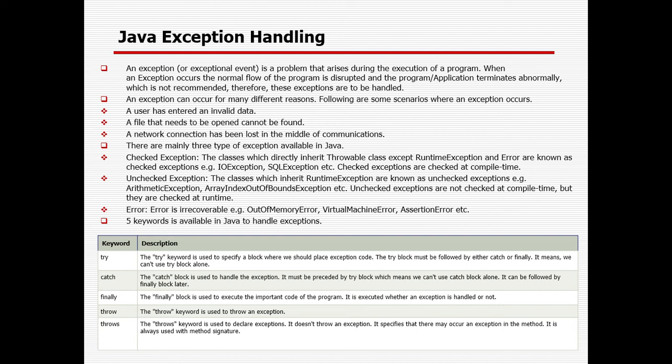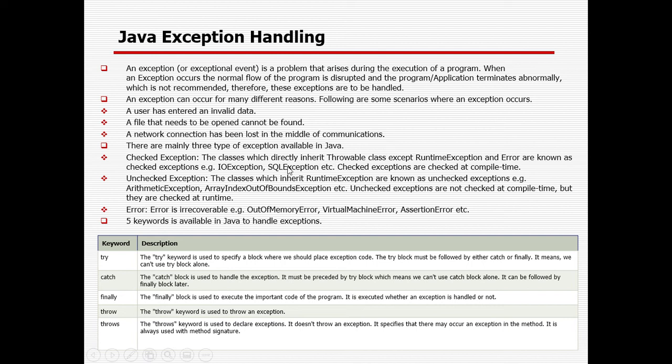It can be an exception. There are primarily three kinds of exception: one is checked, another is unchecked, and another is an error, right? Checked exception means if you compile your code after writing it, you can find the exception at compile time. So that is called a checked exception. You can get to know easily.